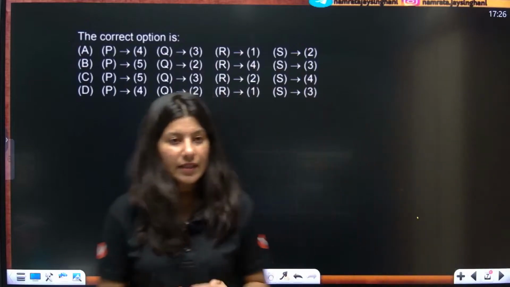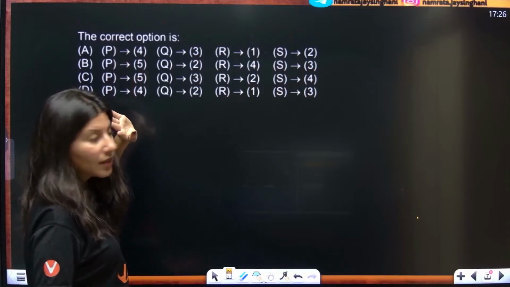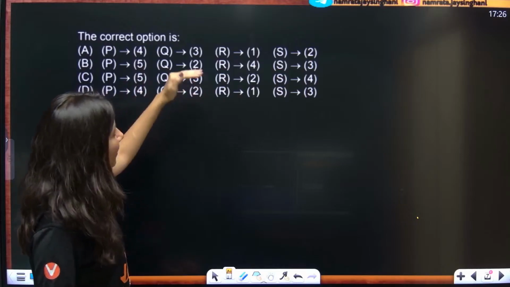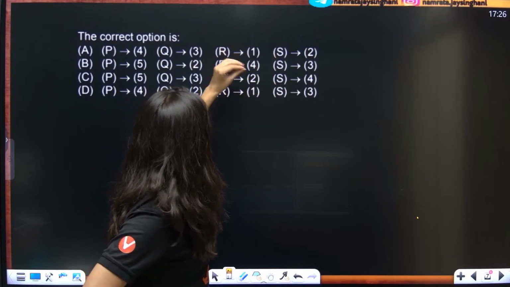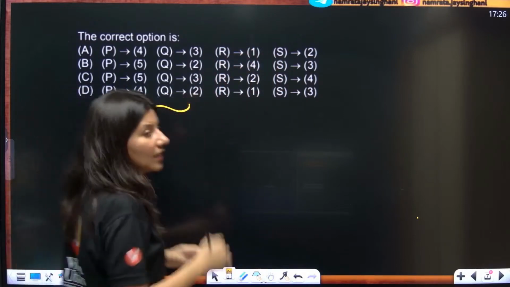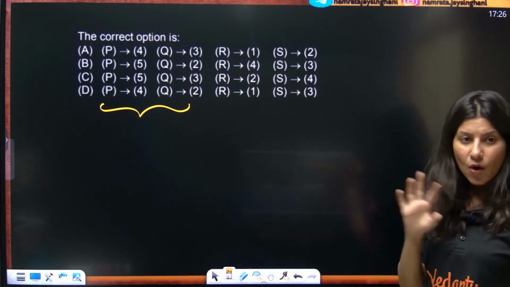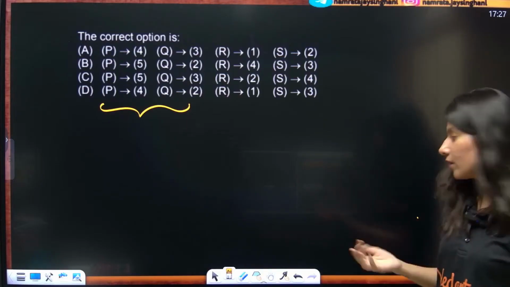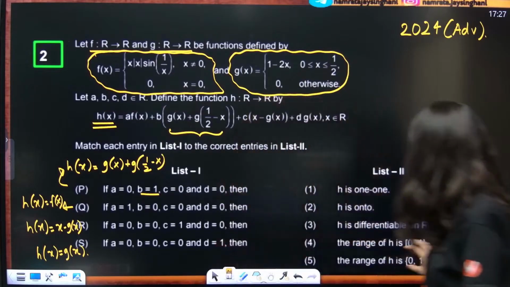Now, which of the following is the correct option? I can clearly see that P option is having either 4 or 5 as the correct one. Similarly, Q is having either 2 or 3 as the correct one. R is having mixed 1, 4, 2. But we are going to focus on P and Q. I think option elimination will work for us if we go by this. P is having correct option either 4 or 5. Q is either 2 or 3. Let's go back. P and Q. P will match with either 4 or 5.